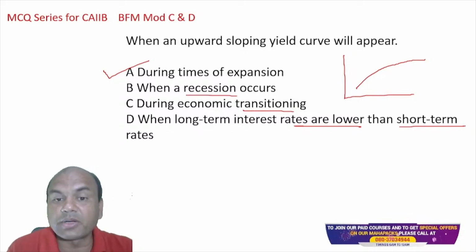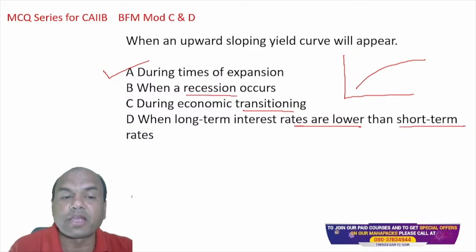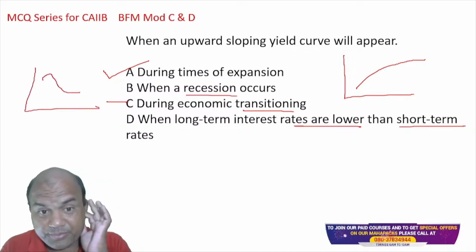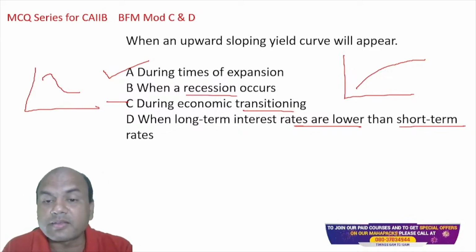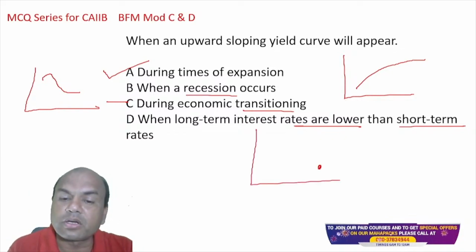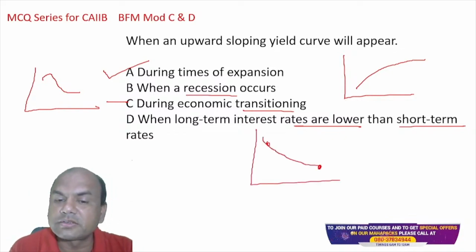C means economic transition. So what will this be? A humped curve, a camel-humped curve, right? It will be like this. Okay, you just saw this. What is D? Long-term interest rates are lower than the short-term interest rates. Which means long-term is lower, short-term is higher. So it will be like this.